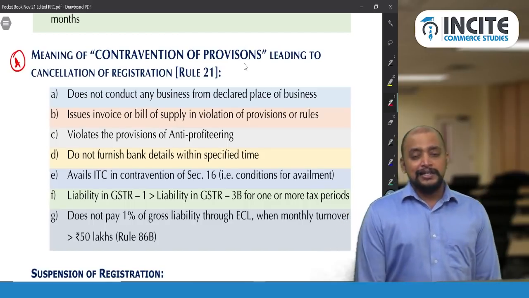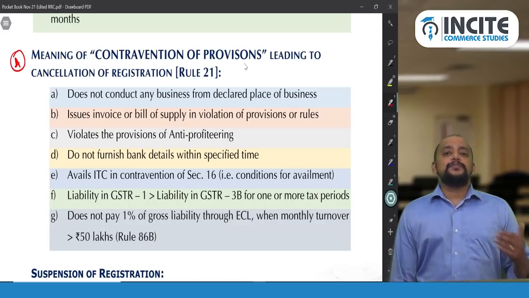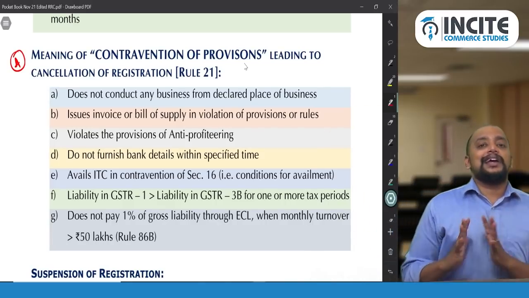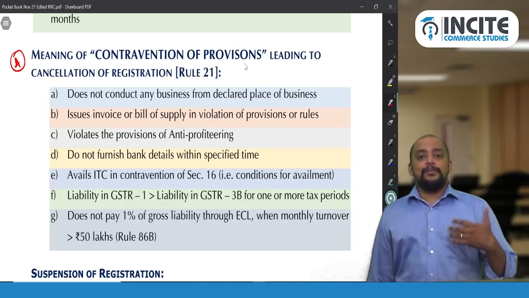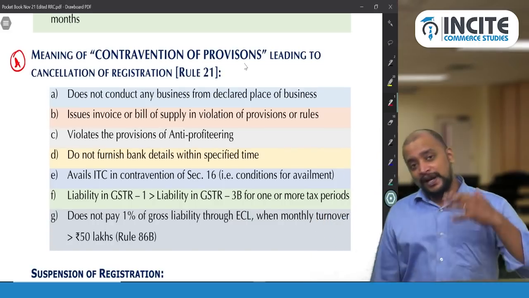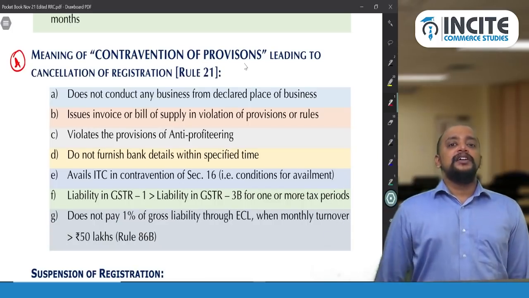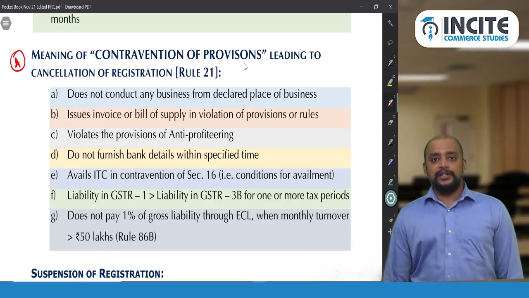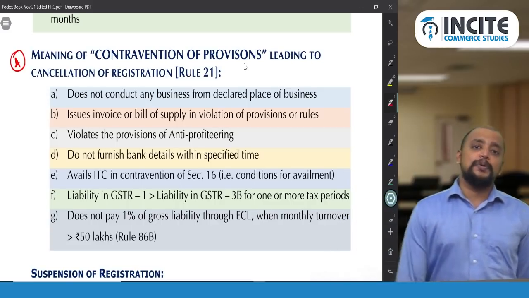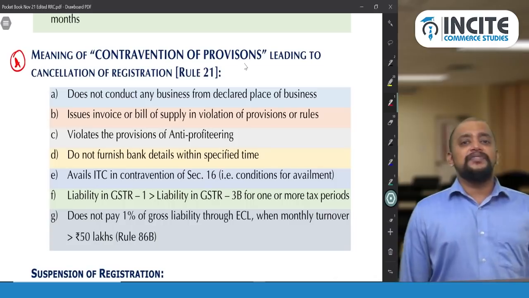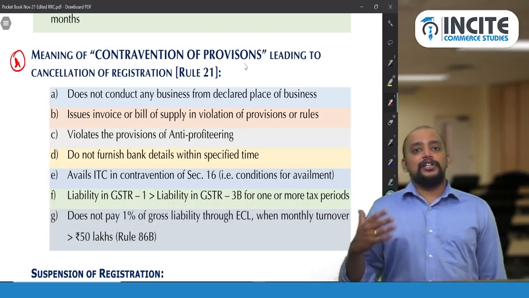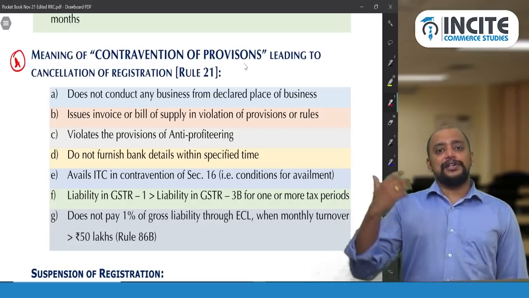And then the last case, Rule 86B. Rule 86B is that you have to pay 1% of your total liability using the cash ledger. Whatever is your gross liability, even though you have a sufficient balance of input tax credit, you have to pay at least 1% of that liability using your cash ledger. That is Rule 86B. And this is not applicable to all. This is applicable only to those people whose monthly turnover exceeds 50 lakhs. Okay, so these are the contraventions of the act or rules that lead to cancellation of registration.